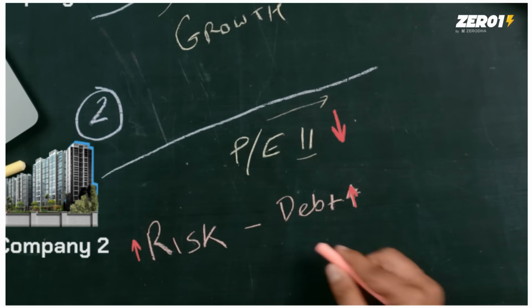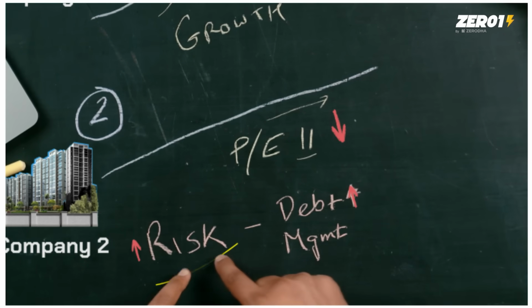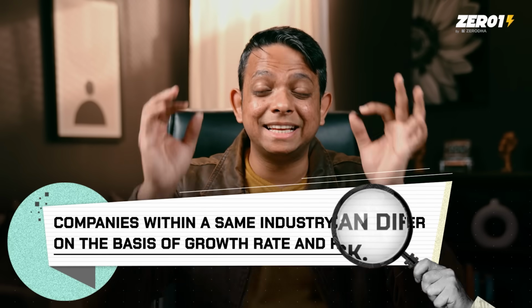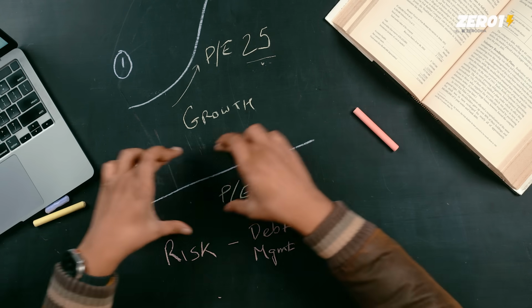Another could be just management. I'll write MGMT. Maybe the management left, maybe the management isn't good, maybe there were false promises. All these things add to risk and the PE ratio reduces. Point is very simple. Don't look at PE as a blanket to compare two companies, even if it's in the same exact business, because these things are company specific.